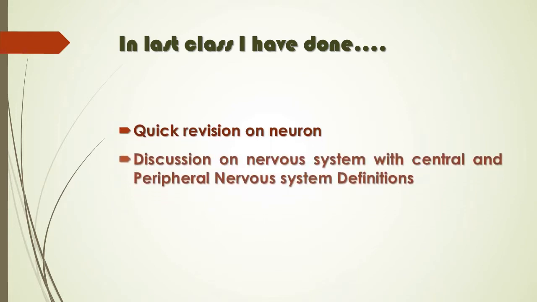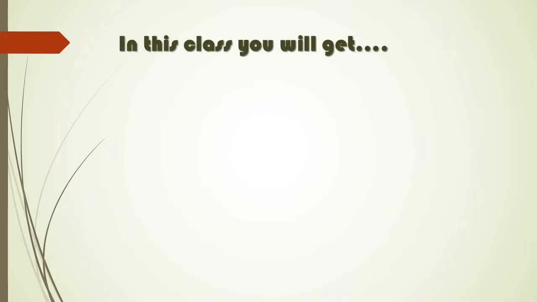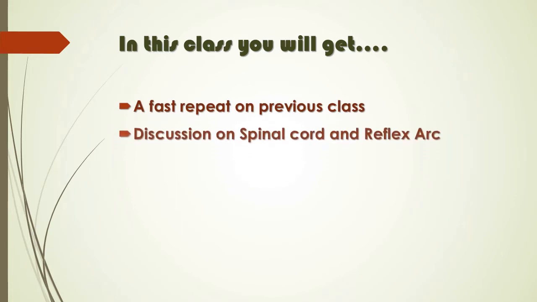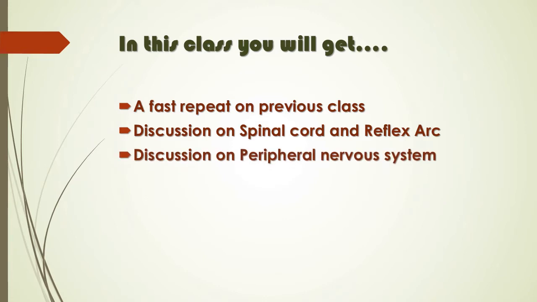In the last class, I did a quick revision on the neuron, a discussion on the nervous system with the central and peripheral nervous system, and a detailed discussion on the human brain. In this class, you will get a fast repeat of the previous class, a discussion on the spinal cord and reflex arc, and a discussion on the peripheral nervous system.